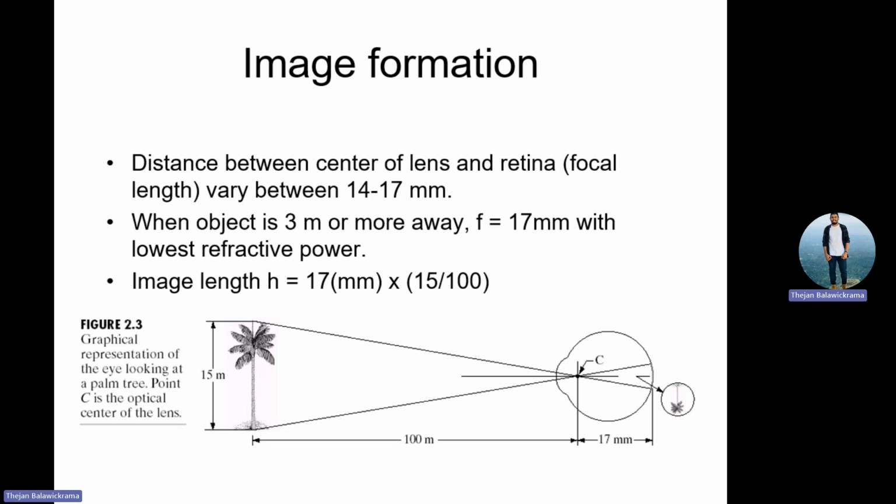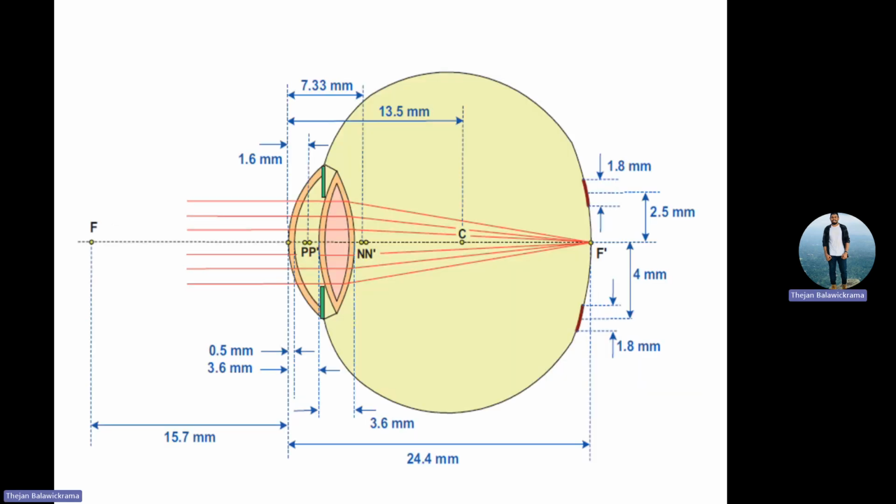This is what we do with visual field. This is what we do with keratometer. This is what we do with slit lamp. This is what we do with optometry. All these things are based on this. Understood? So later you will understand this. I'm just giving you some overview.